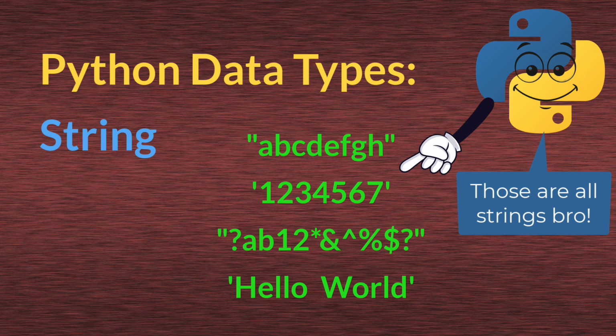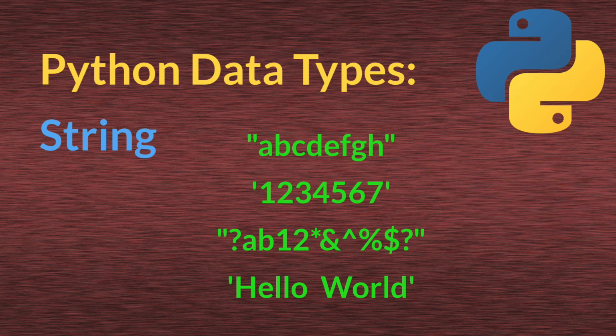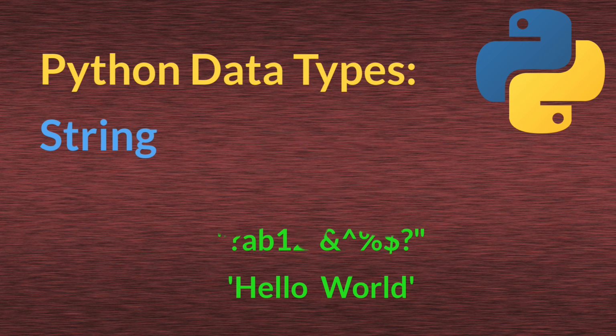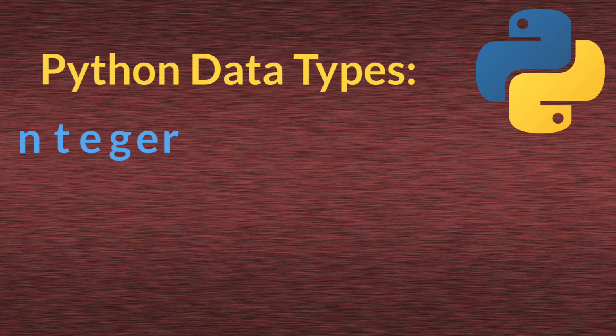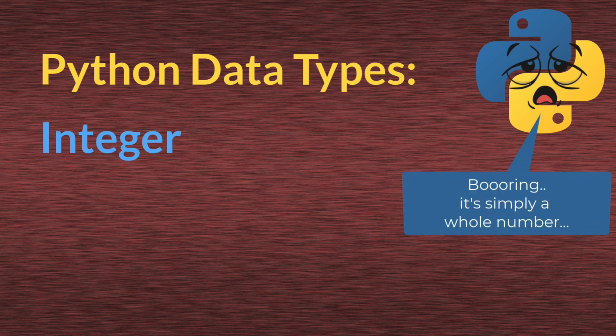And now you can see displayed some examples of string data type. And note that they are all in either single or double quotes. So let's talk about the integer now. An integer is simply a whole number.